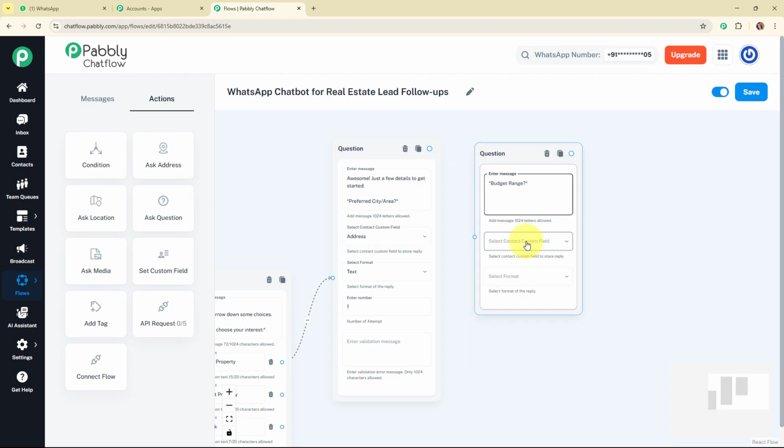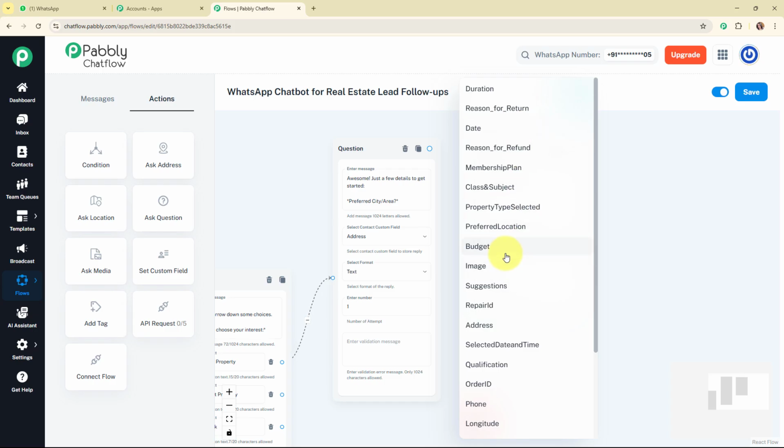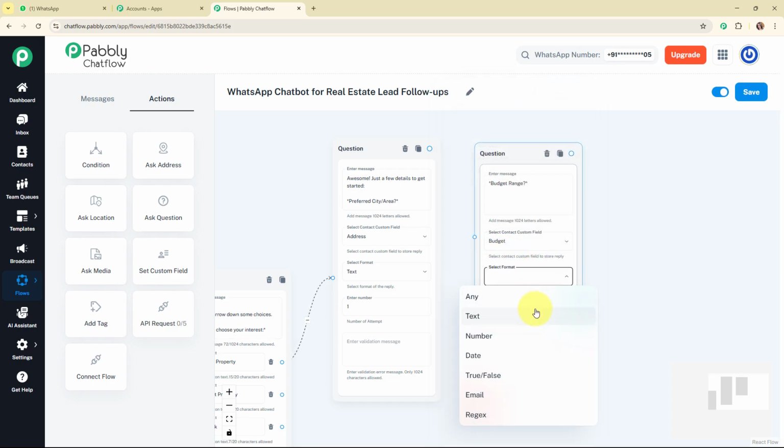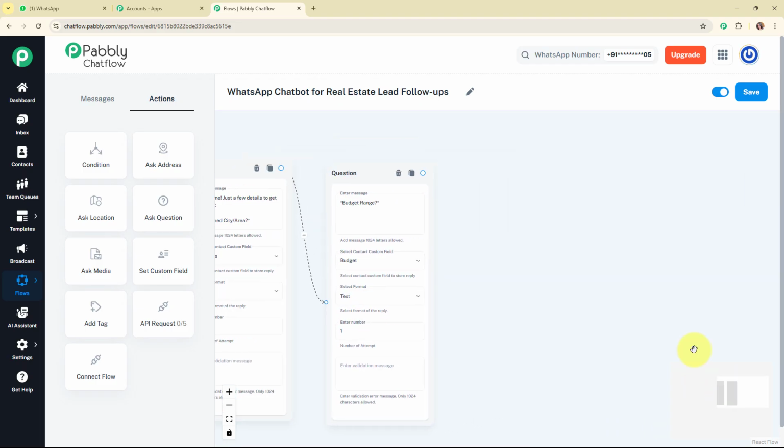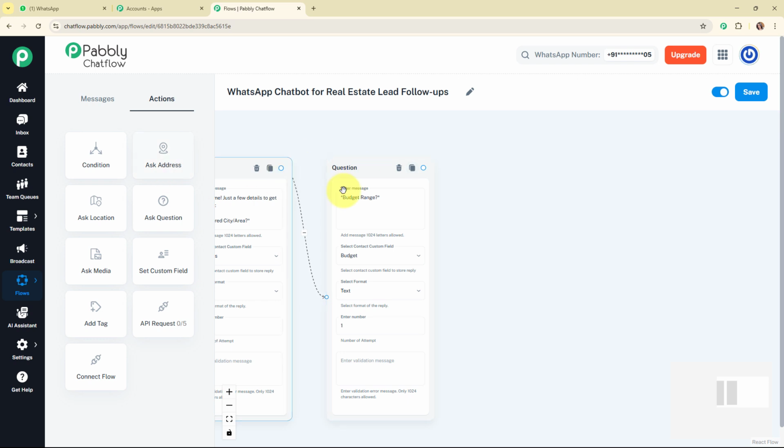So here you can see the second question is budget range, and then I'm going to select the contact custom field as budget over here, and again I'm going to select the format as text because I may receive the entire budget that says 60 to 80 lakhs, and that could be a text also. I've used this text format because it is going to capture the alphabets plus numbers. So that's why I have used a text format over here.